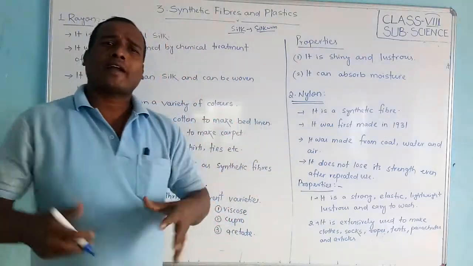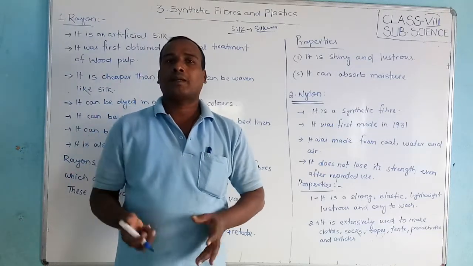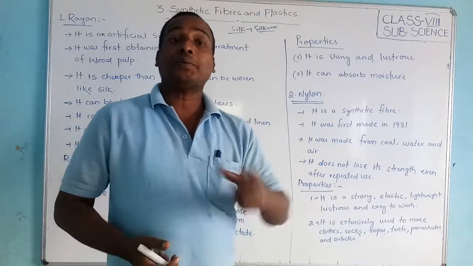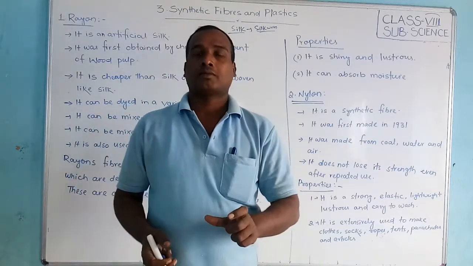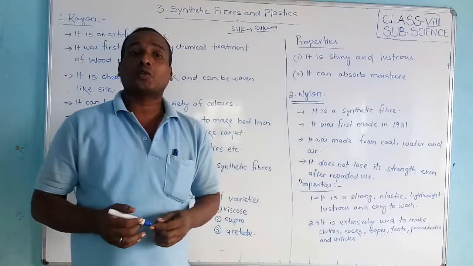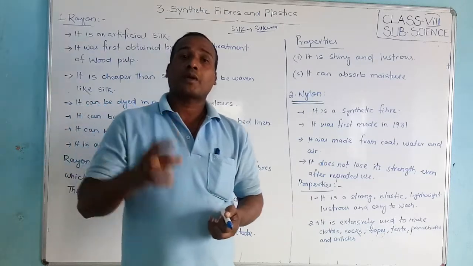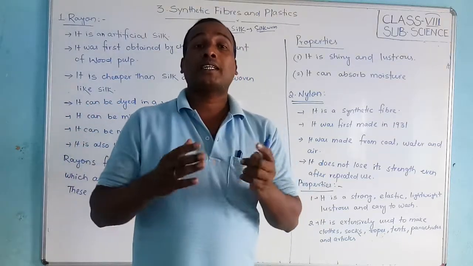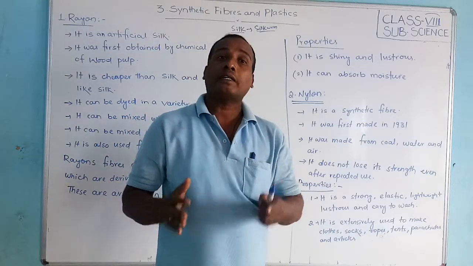But after a long time, in the 19th century, the scientists tried and made something like silk fibers. They made an artificial silk, which is called rayon. How did they make it? They made it from cellulose, the glucose polymer of plants, from wood pulp. By chemical treatment of wood pulp they made rayon.